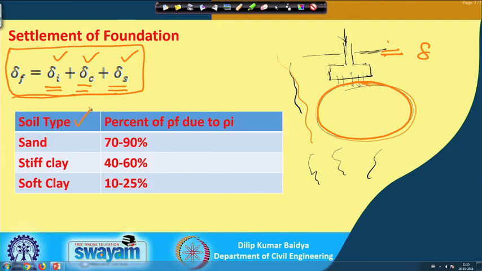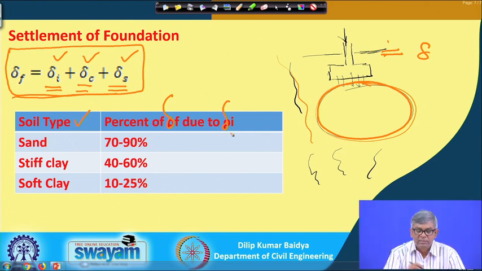If I summarize that, you can see here the soil type: sand, stiff clay and soft clay, and percent of delta F due to delta I, that is, immediate settlement.